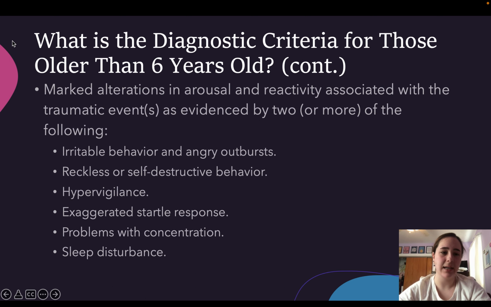Finally, for a PTSD diagnosis, marked alterations in arousal and reactivity associated with the traumatic event, as evidenced by two or more of the following, is required: irritable behavior and angry outbursts, reckless or self-destructive behavior, hypervigilance, exaggerated startle response, problems with concentration, and sleep disturbances.